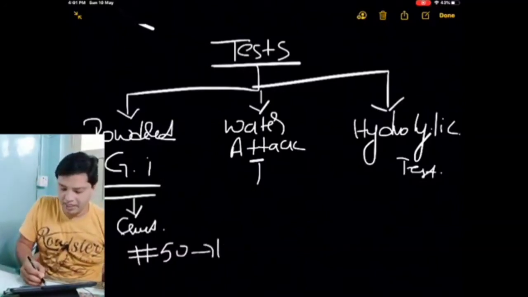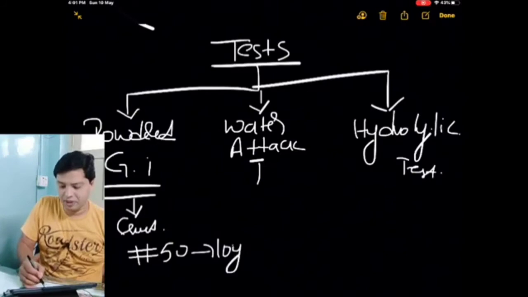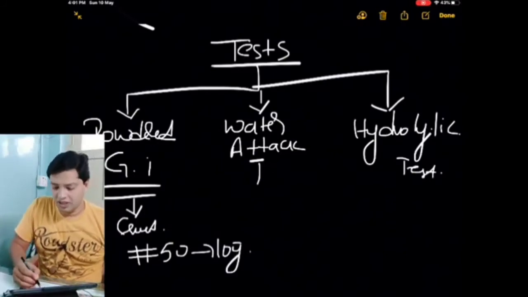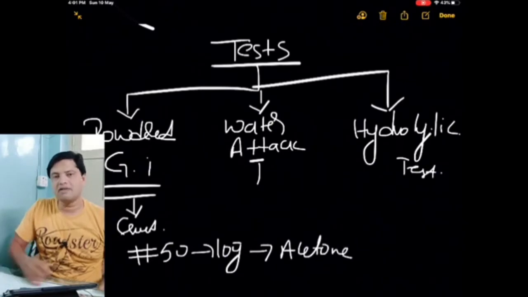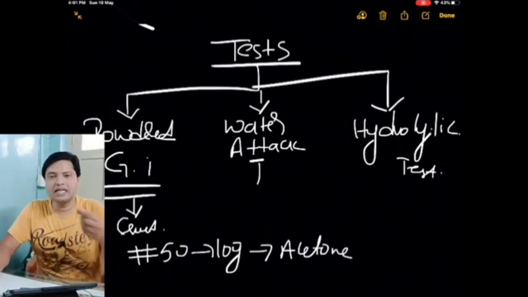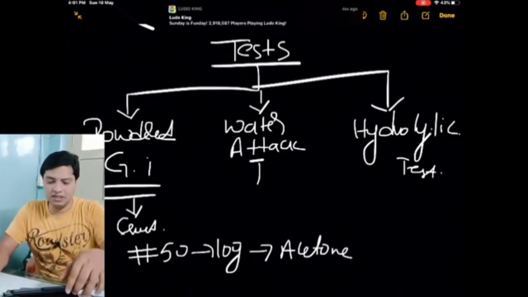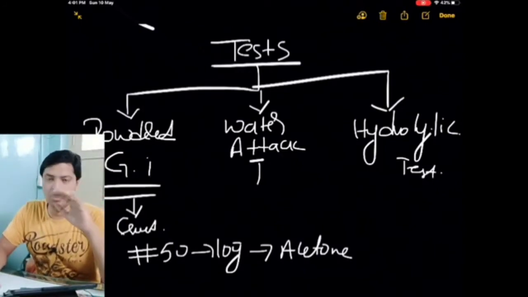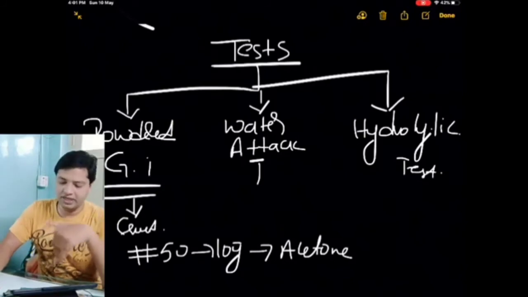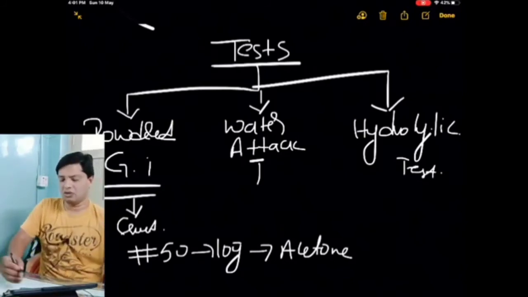From that, take 10 grams of the glass. To this 10 grams, you add acetone. Why are we adding acetone? In case there is any grease or oily substance present within the glass, we don't want that to be present in the glass. So we treat this 10 grams of the glass with acetone.